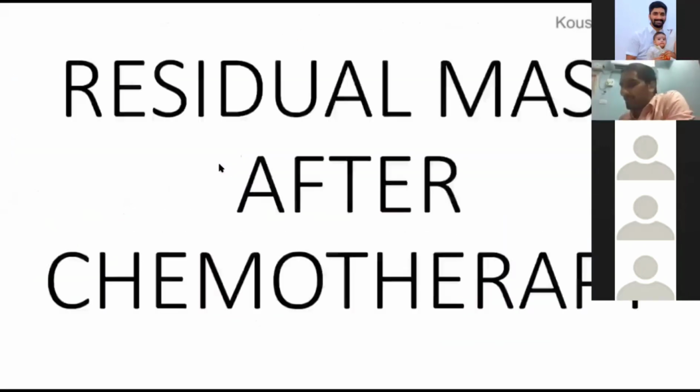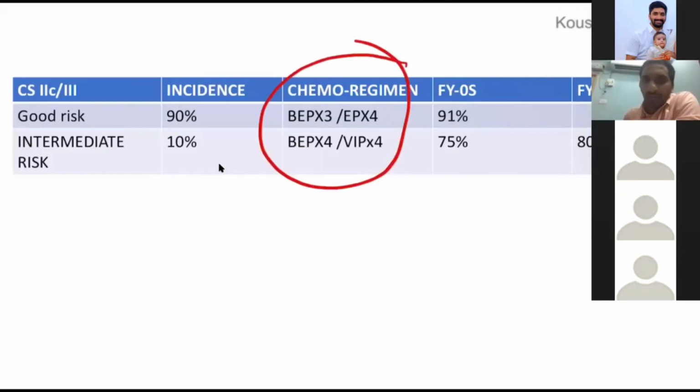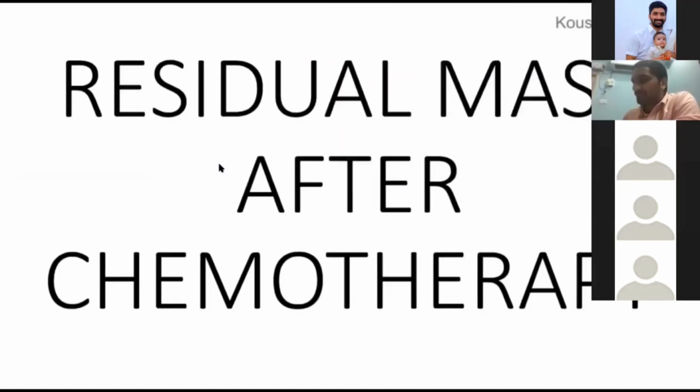Advanced GCT in a good and intermediate risk. Just like I told you, advanced seminoma there is no poor risk. Here the treatment is same. Just like NSGCT, for good risk it is 3 BEP. For intermediate risk there is 4 BEP.